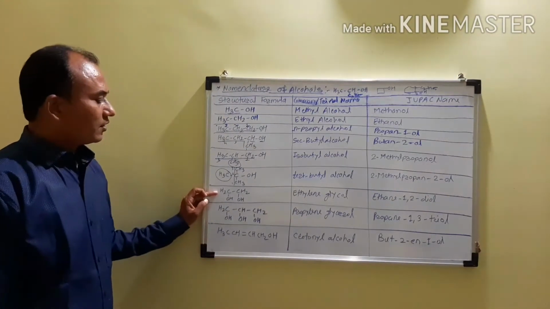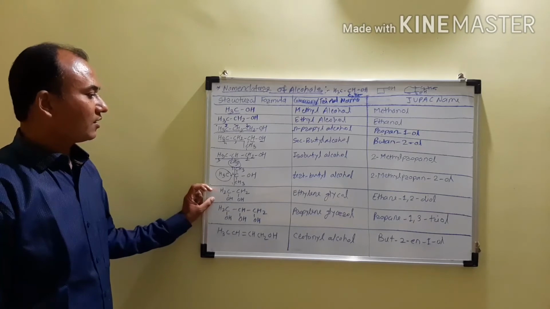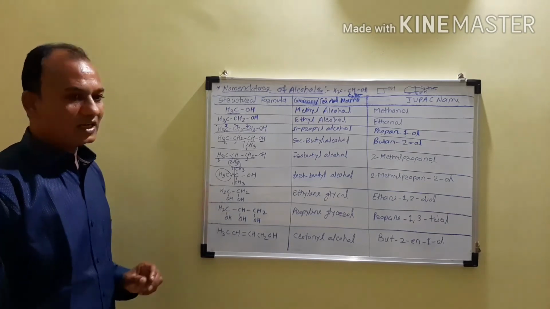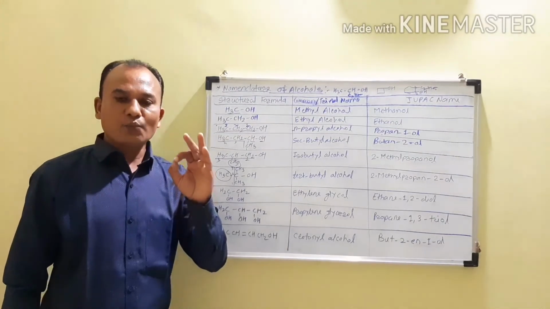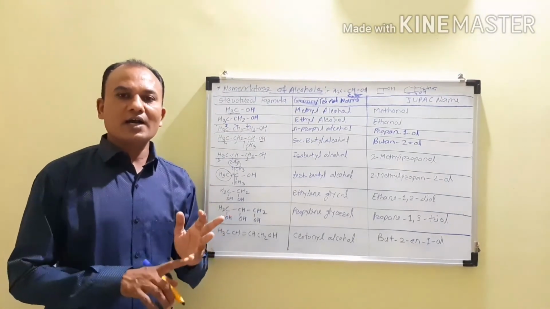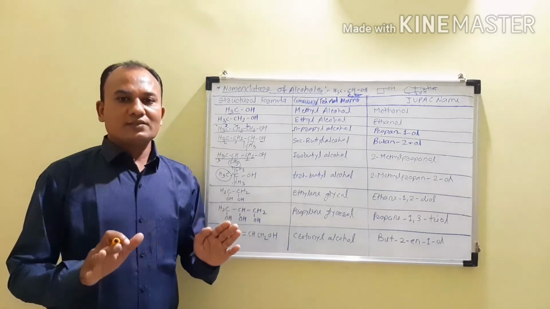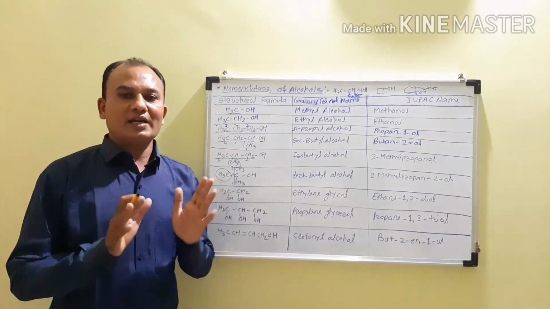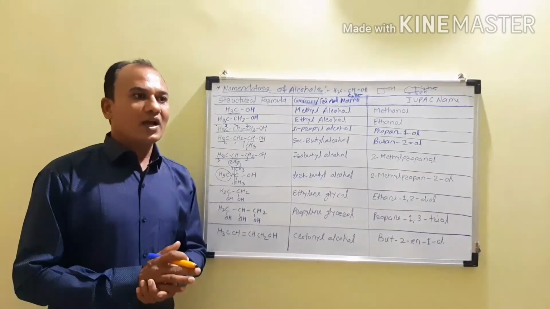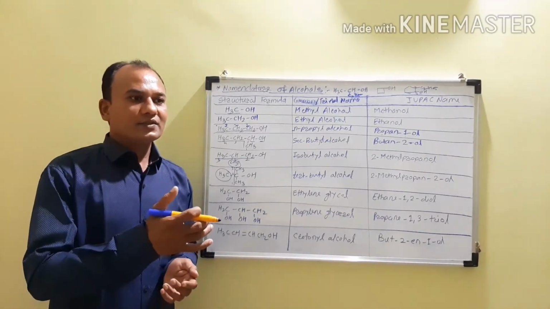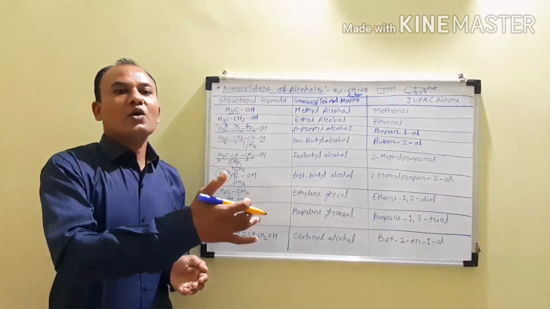Next, dihydric alcohol. When we are writing the IUPAC name of a dihydric alcohol, you have to remember that in polyhydric alcohols, that is di, tri or tetra, there is no need to replace the E from the parent alkane. So the E in the parent alkane is retained, and then you have to write the prefixes such as di, tri before writing the OL.